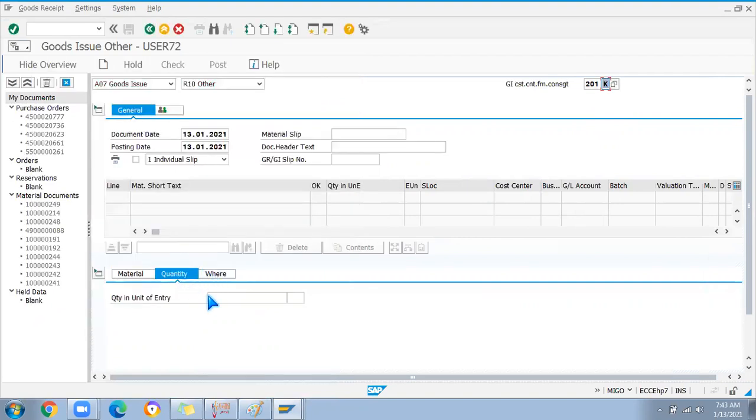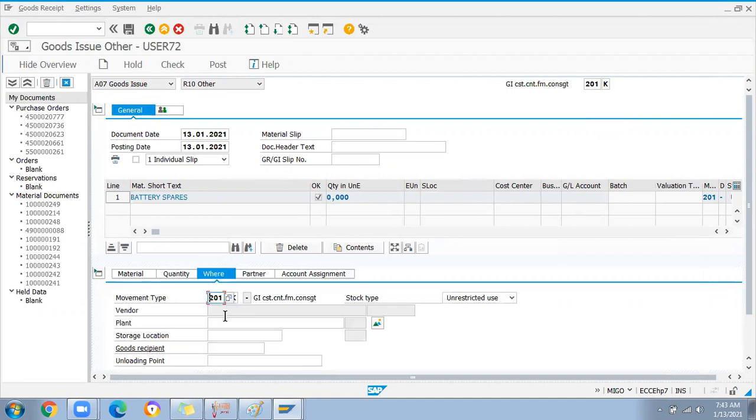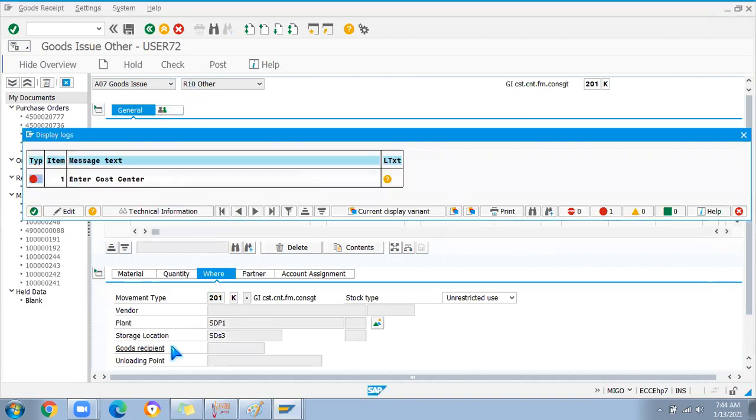I will take the quantity, enter the material number here, then quantity, one number I will take for consumption. 201K, then plant STP1, STS3. Okay, so now I'm going to consume the material from vendor consignment. Let's see how the stock gets reduced.